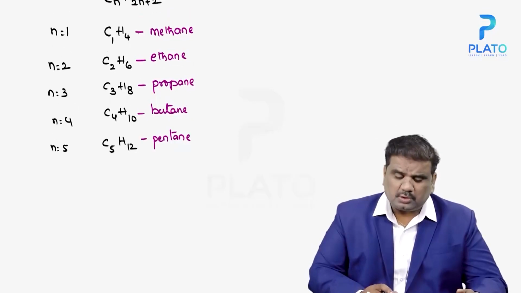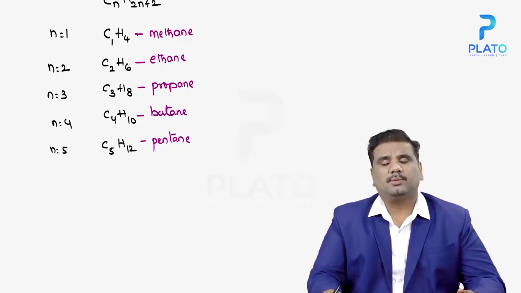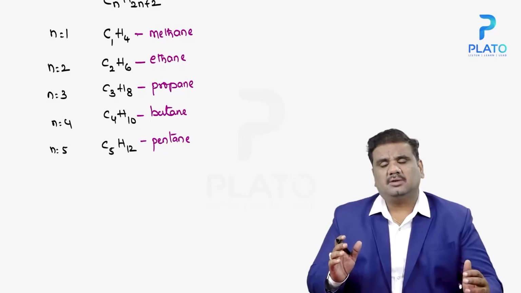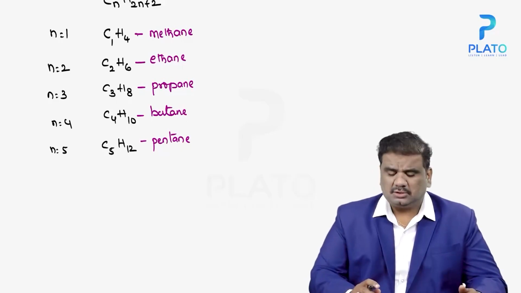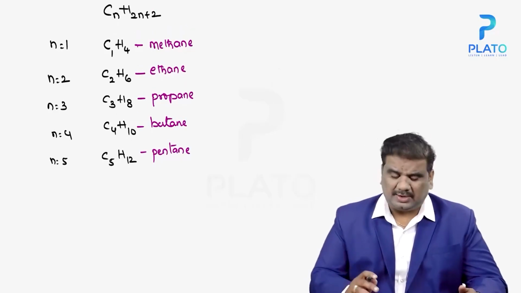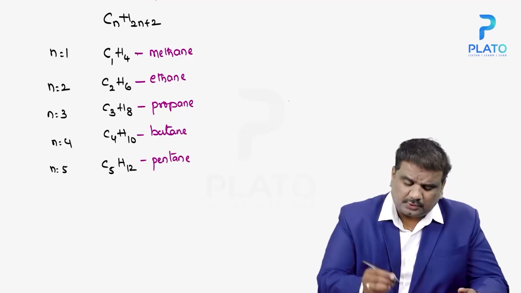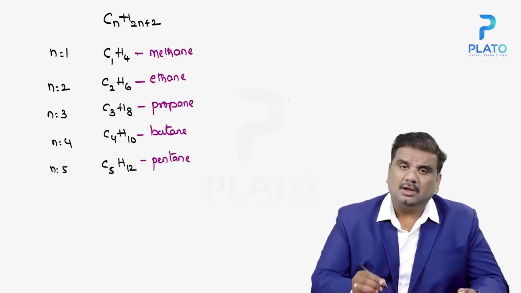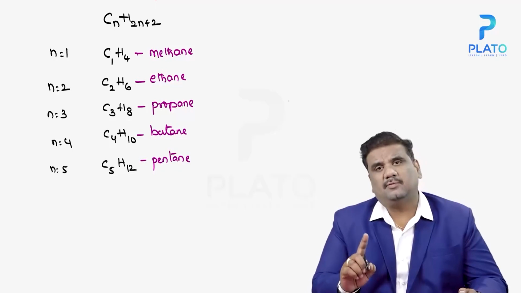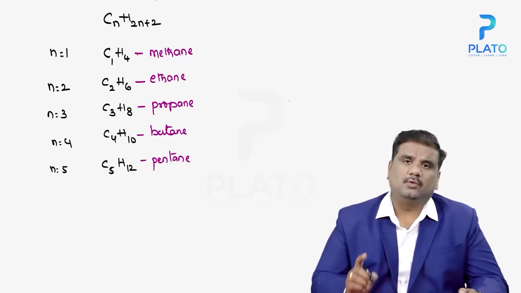So the moment you're talking about the structure of CH4, we said that only a single bond exists here. So how does a single bond exist? That's what we'll have a look at here. In the case of your CH4, we have 1 carbon and 4 hydrogens.